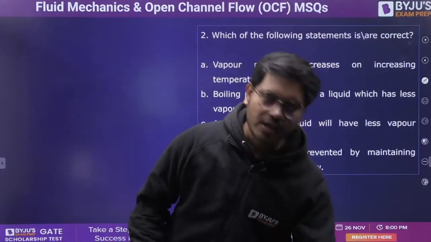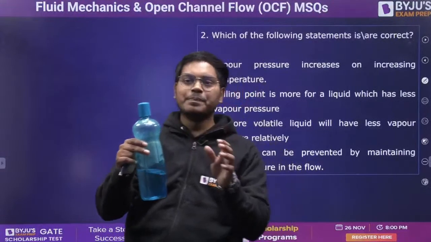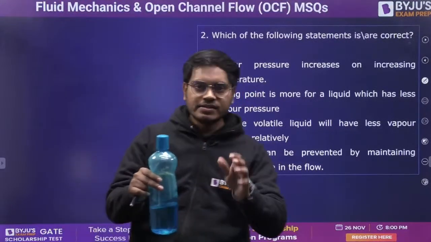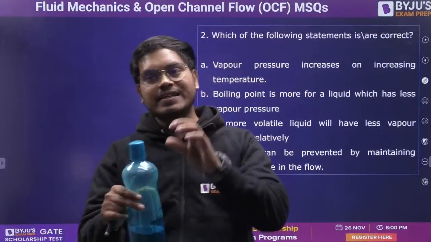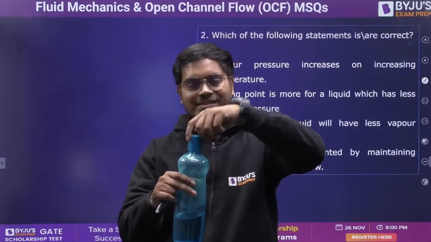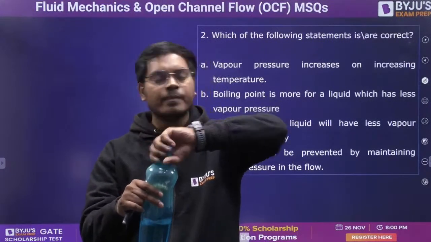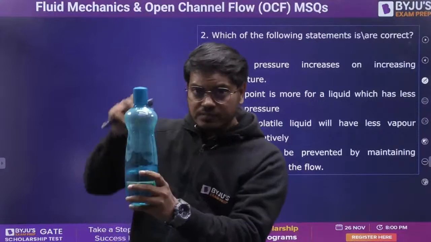Suppose I have this water bottle, and right now I can start boiling it without even increasing the temperature. How can I do that? I can simply do that if I decrease the pressure around it. Suppose I put a tube inside this and make the cap airtight, and then I start decreasing the pressure inside the bottle.